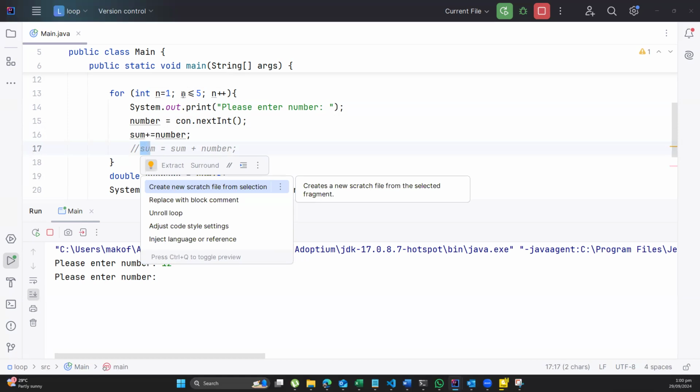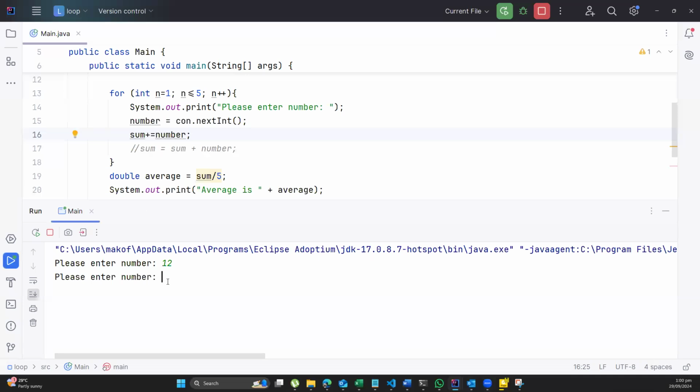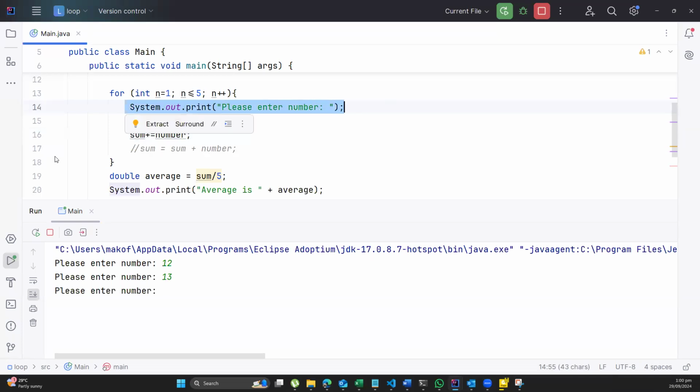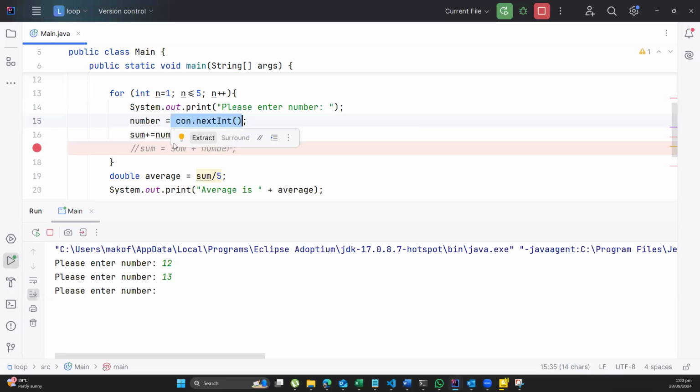So now n is 2. Is 2 less than 5? Yes. So since 2 is less than 5, I'll come here and type 13. And you can see that this will be displayed again. I'll enter a number, it will be taken again. So 12 plus 13, the answer will be taken and put in sum. I will continue doing that.